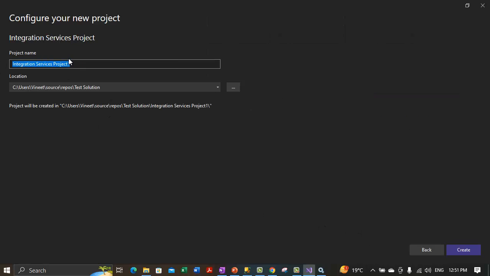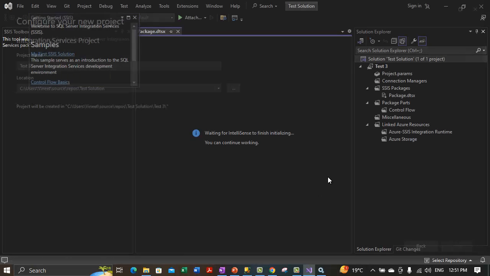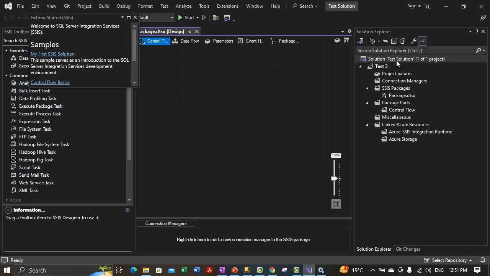So let's mark it as test 3. So this is a new project created under the test solution folder. I've created that. So under test solution we have test 3 project.